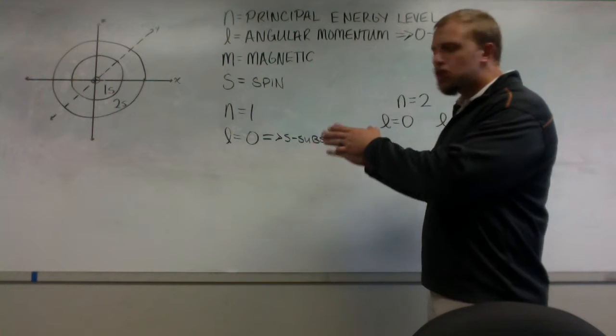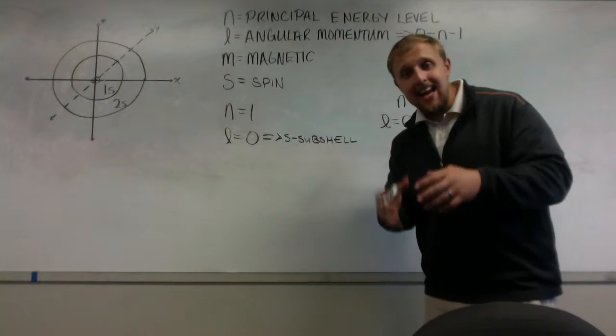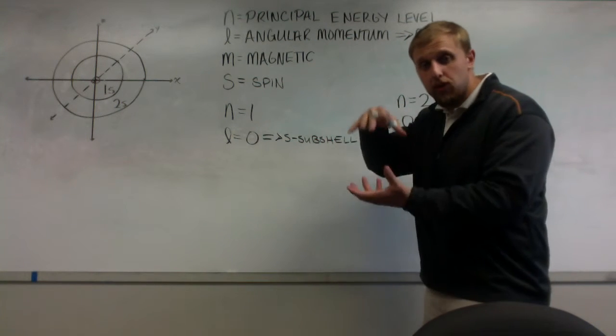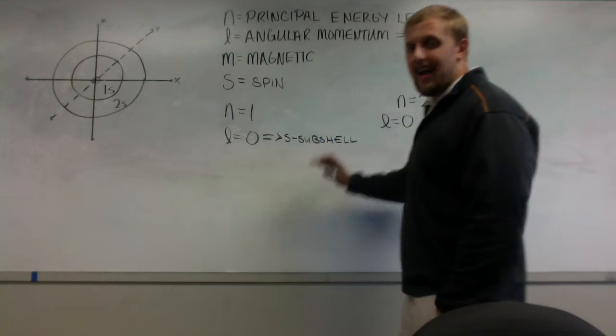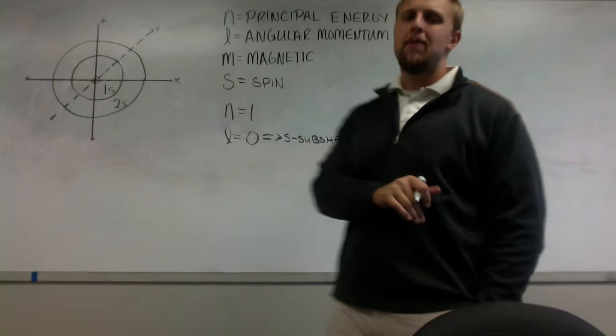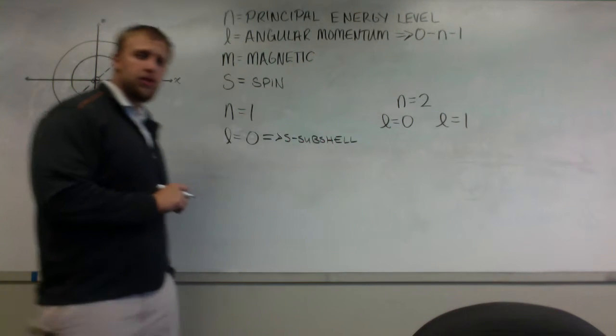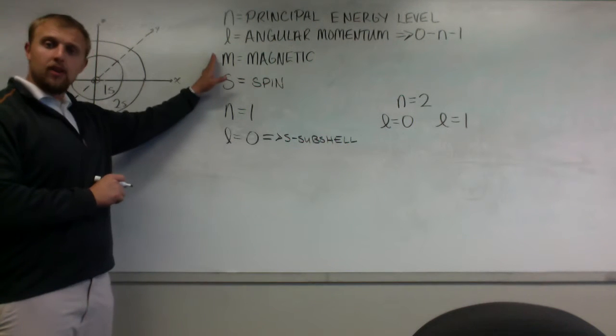So now I have a 2s subshell. It has the same general shape. It has a spherical shape. Same s subshell, different energy level. Now that's the angular momentum quantum number. The next quantum number that you have to look at is the magnetic quantum number.